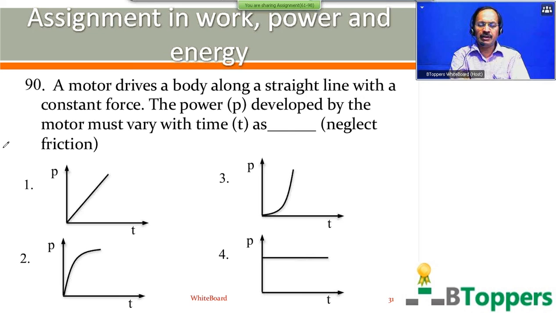After that, I will be showing the final part of the assignment in Work Power Energy starting from 91 onwards. It may go up to 110 or 120. That is the final part of the assignment.